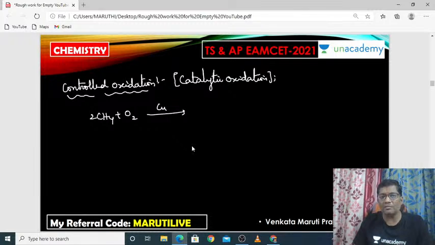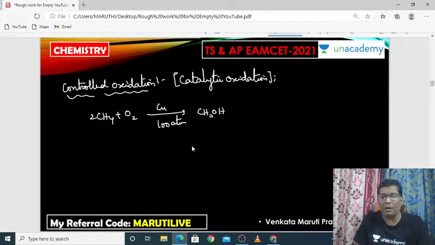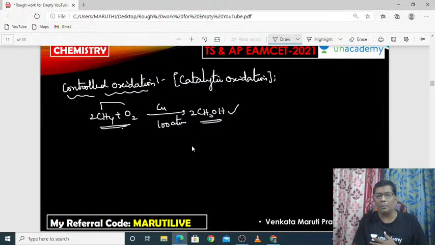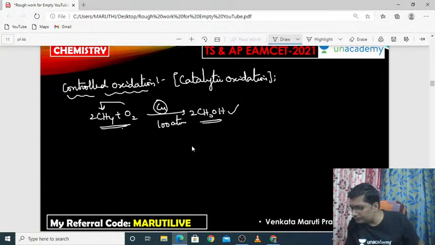When methane reacts with oxygen in the presence of copper at about 100 atmospheres, it will produce methyl alcohol. See here, we are getting the required product, alcohol, when methane is combusted with oxygen, but in the presence of a catalyst. That's why,